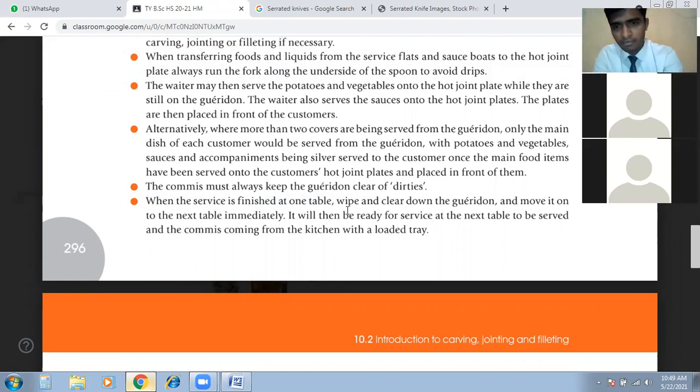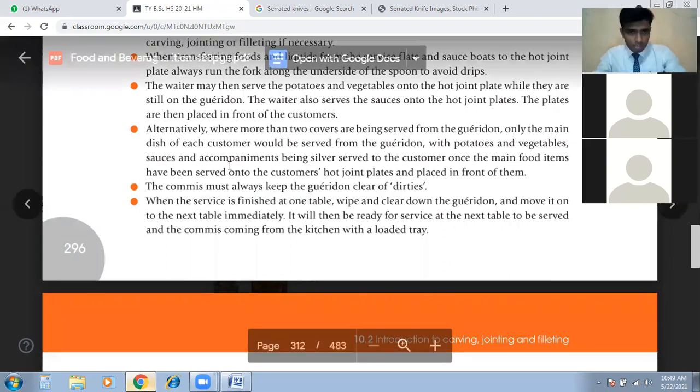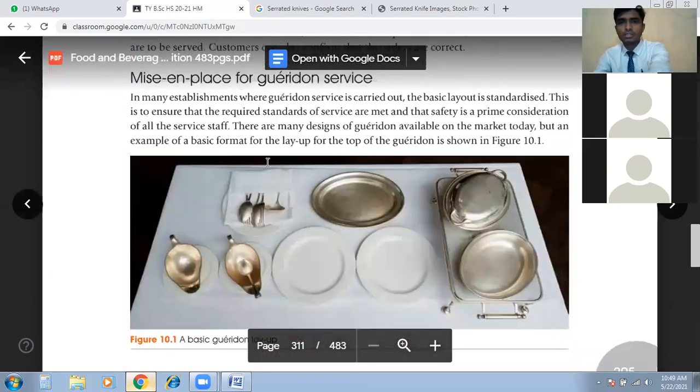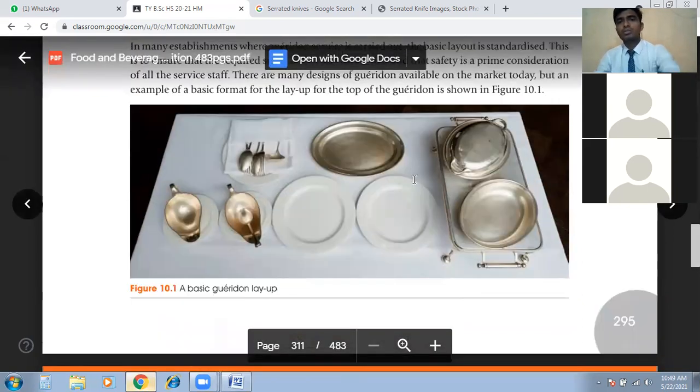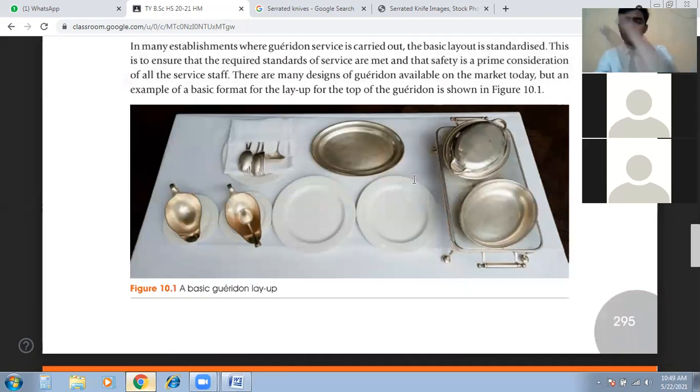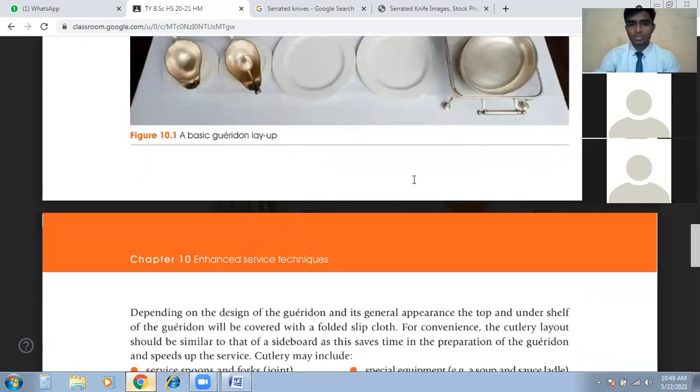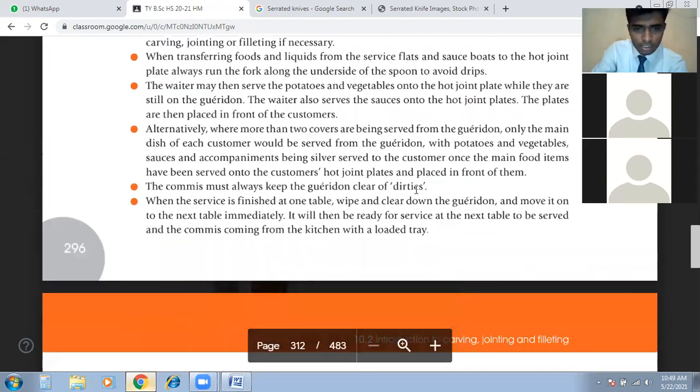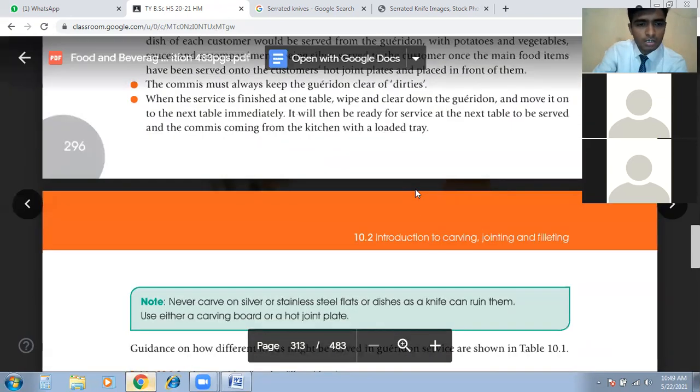It will then be ready for service at the next table to be served, and the commis coming from the kitchen with a loaded tray. So when we finish serving one guest or one table, we have to clear the tray, wipe down the area, and then move to the next guest, and then the fresh loaded tray will come. The tray should look like this. This is a basic tray. That will be removed after serving one guest, and a new loaded tray will come straight from the kitchen to the Gueridon trolley.